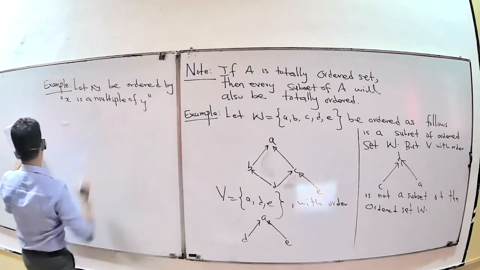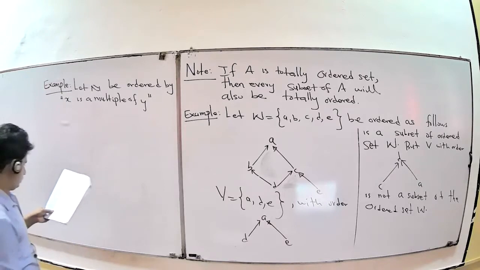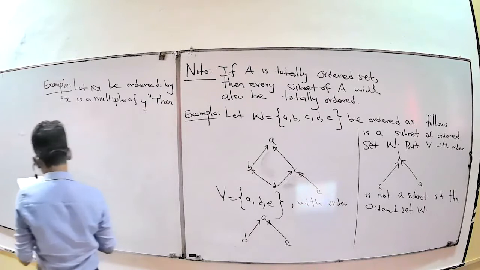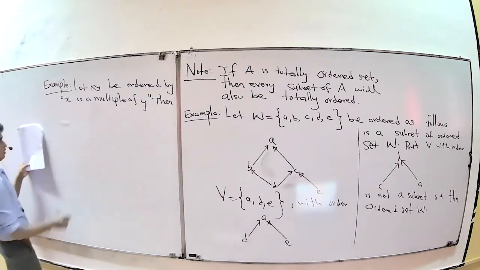Then this set of natural numbers is not totally ordered. Why?